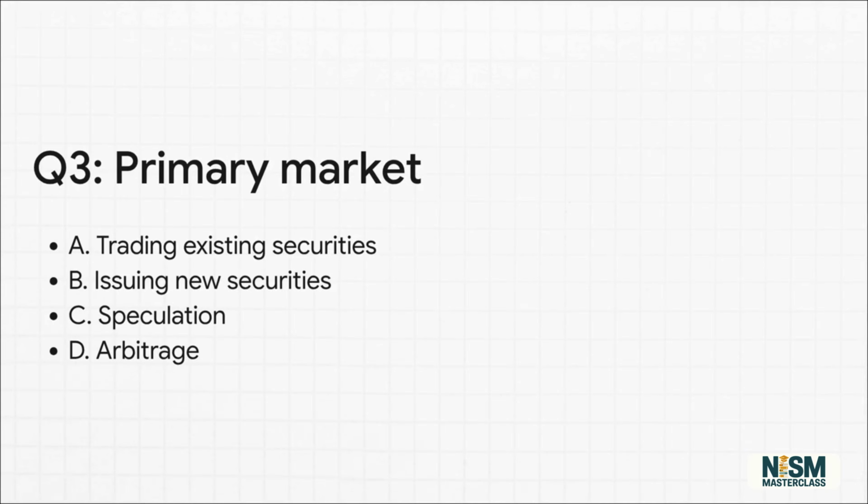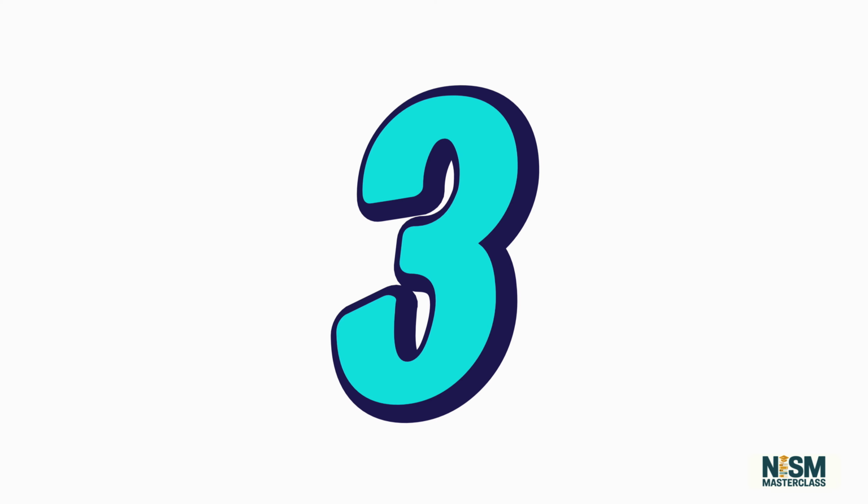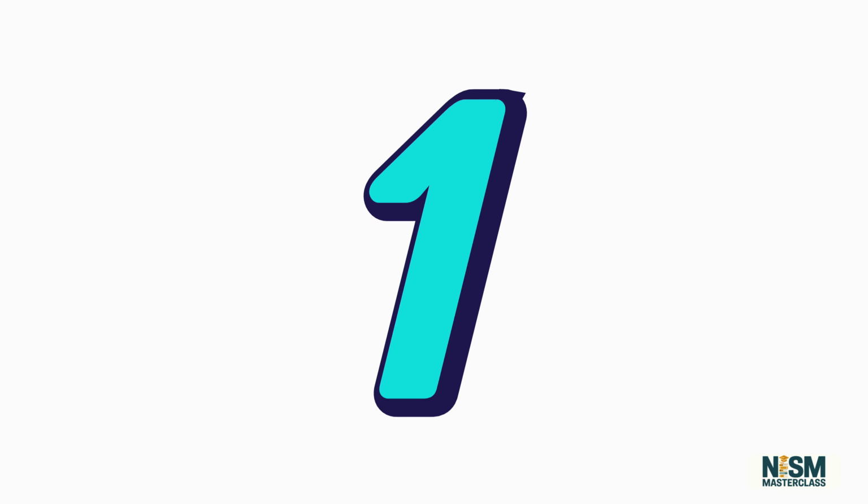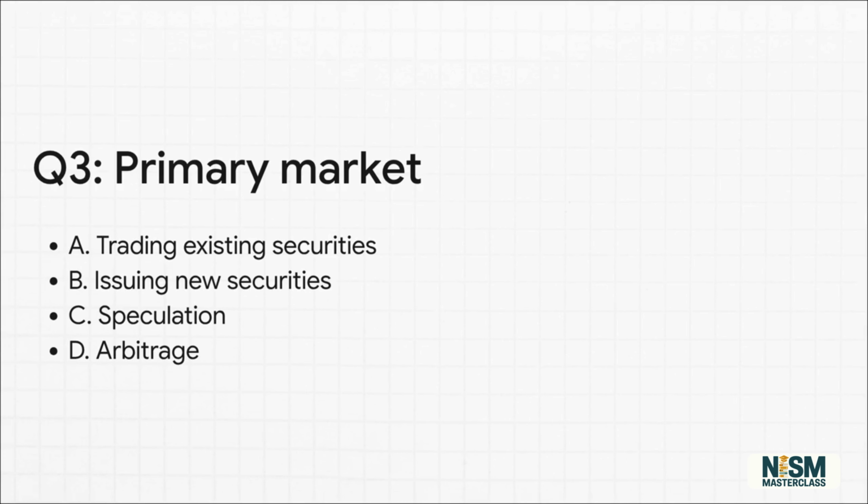Question 3. The primary market deals with trading existing securities, issuing new securities, speculation, or arbitrage. It's B. The primary market is strictly the place where companies issue brand new securities to raise fresh funds. It's totally separate from everyday trading.